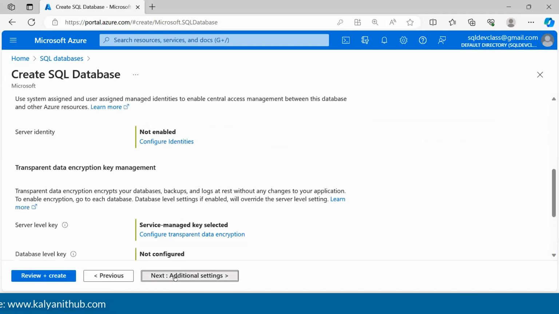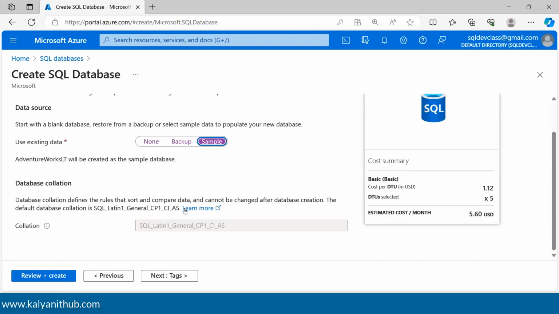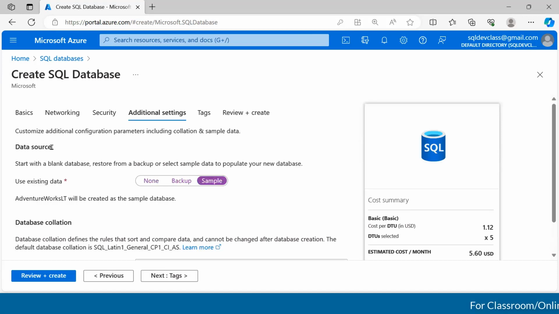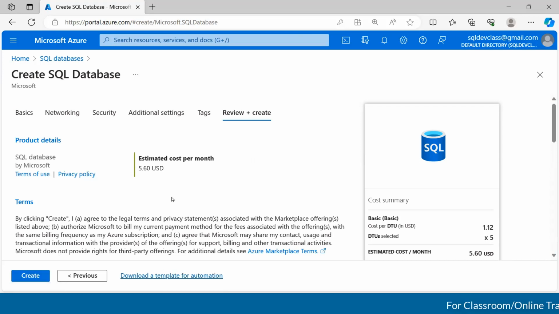That is fine. And then here we'll go with sample. What is the sample? I'll show you shortly. But remember, we have selected sample under data source, which is under additional settings. Okay. Next, click on tags. Tags also we'll look at later. First, let me create it. See, now I got the create button enabled, guys.